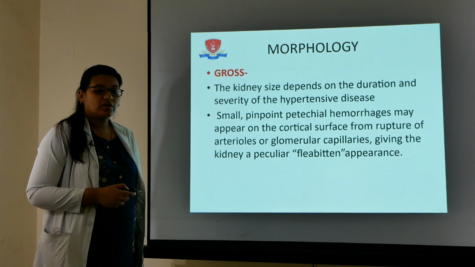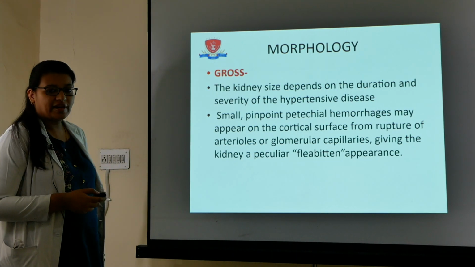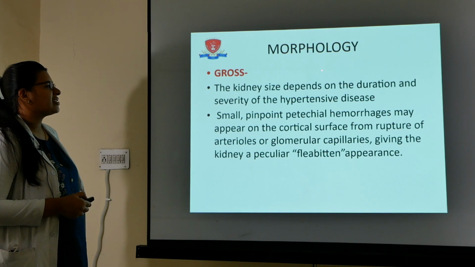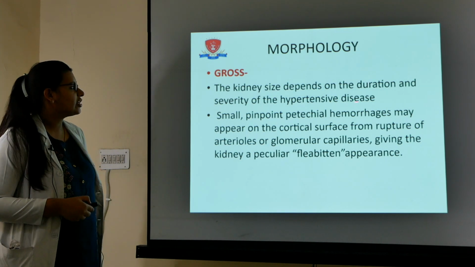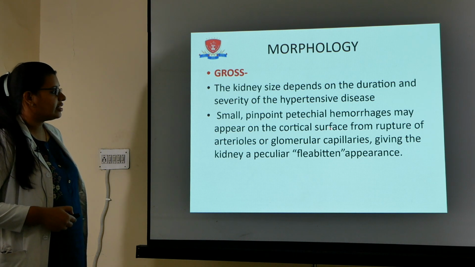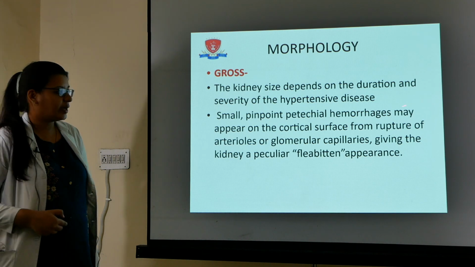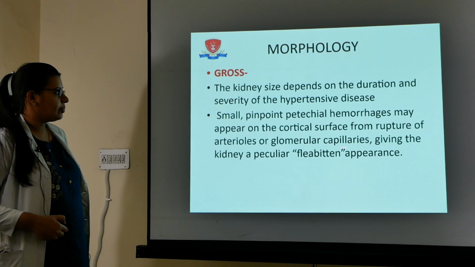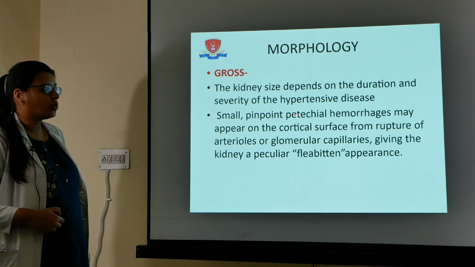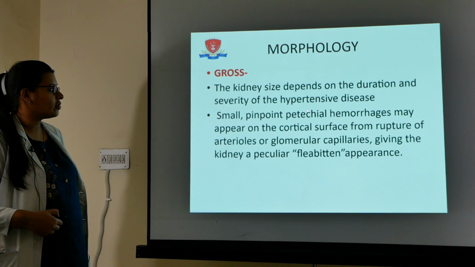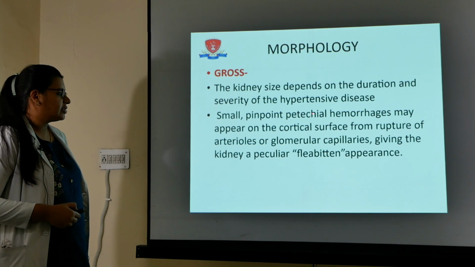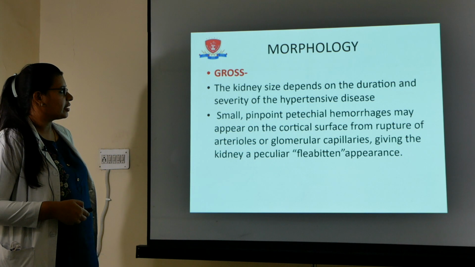So we will discuss the gross and the microscopic findings of malignant nephrosclerosis. What happens in gross morphology? The size of the kidney depends upon the duration and the severity of the hypertensive disease. The characteristic lesion is known as flea-bitten appearance. The literal meaning of flea-bitten appearance is pinpoint small petechial hemorrhages on the cortical surface. And what is the cause of these hemorrhages? There is rupture of the glomerular or arteriolar capillaries, giving rise to the flea-bitten appearance.